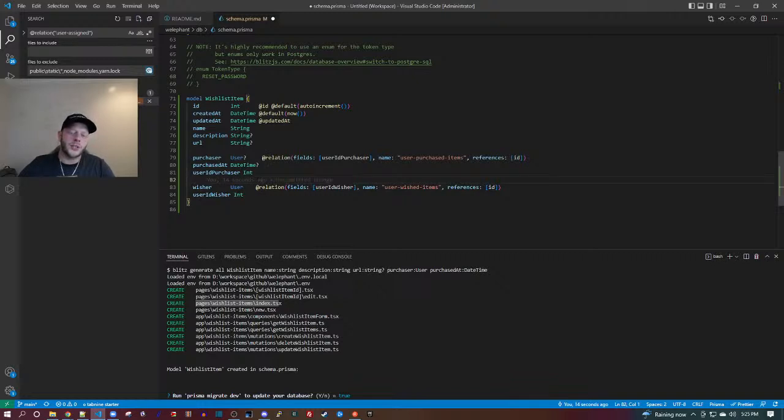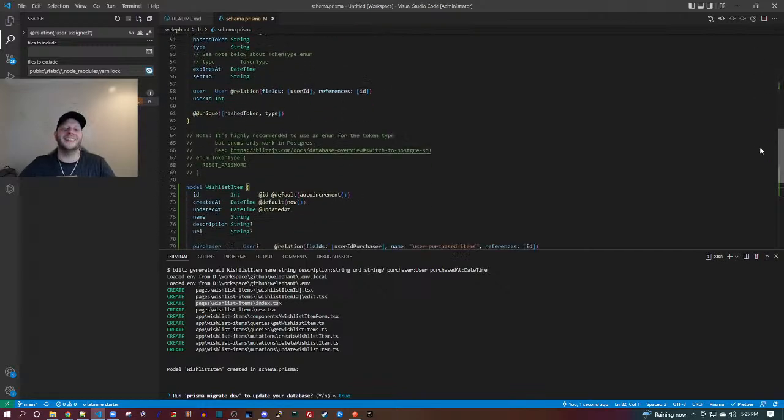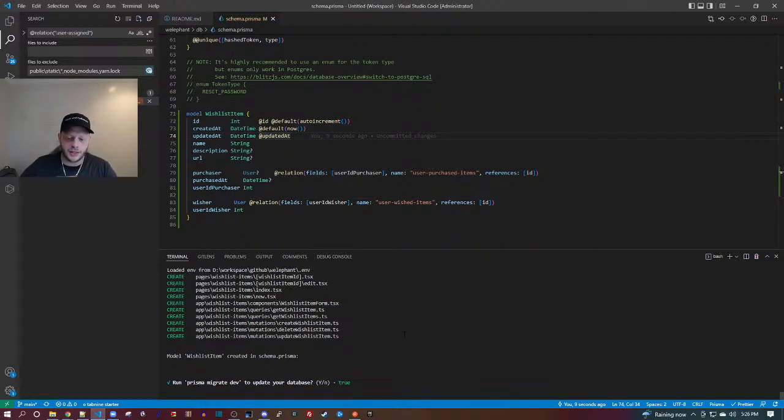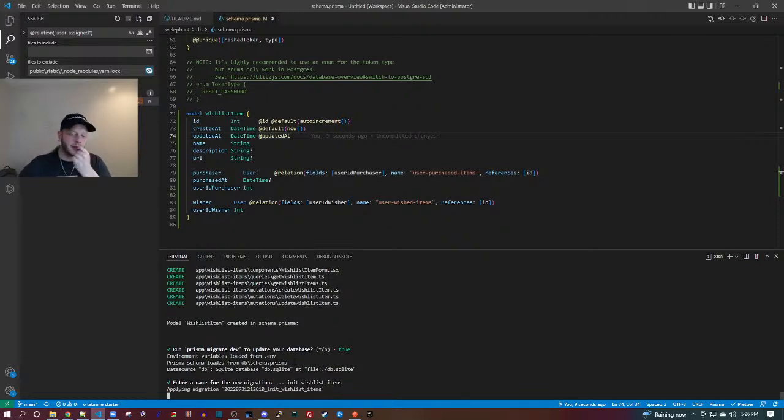Okay, so I think, and then I save it and it does some formatting, cool. I think this is good. We'll find out when the app crashes or not. That's the way it goes, isn't it? Run Prisma migrate dev to update your database. Let's go ahead and do that. Enter name for the new migration. We'll call this init-wishlist items. Okay.